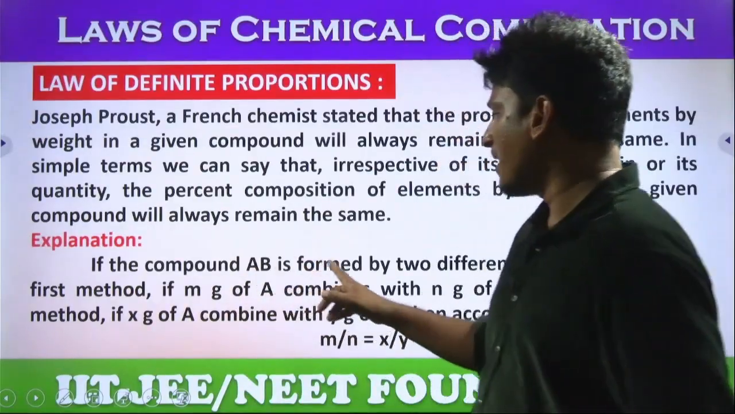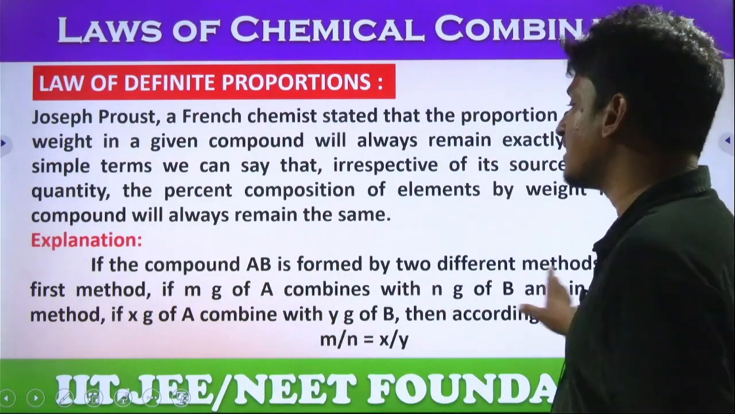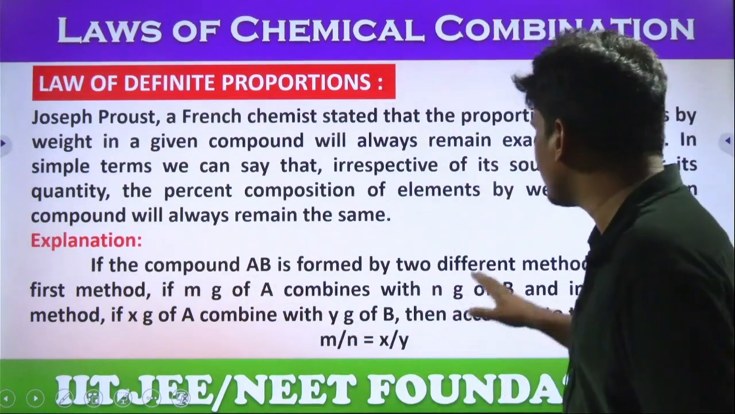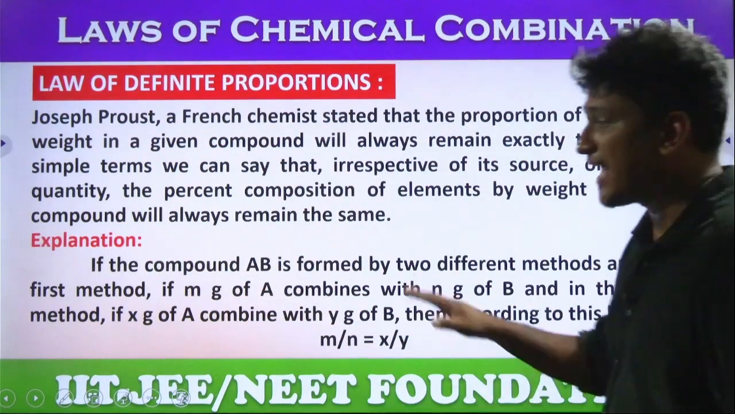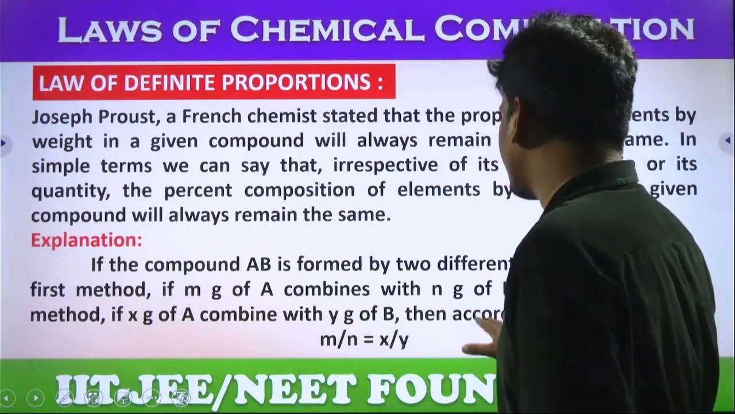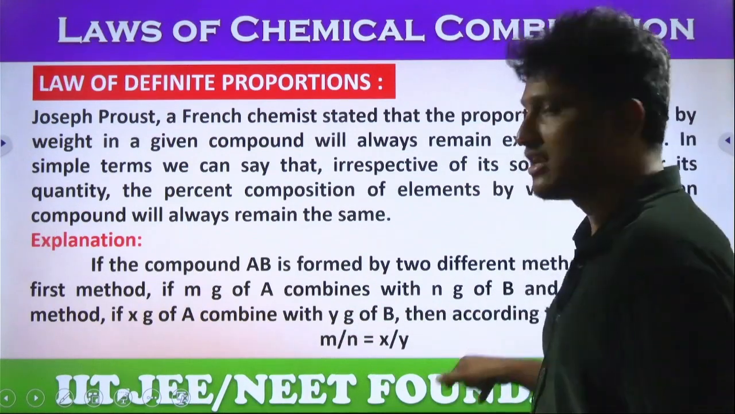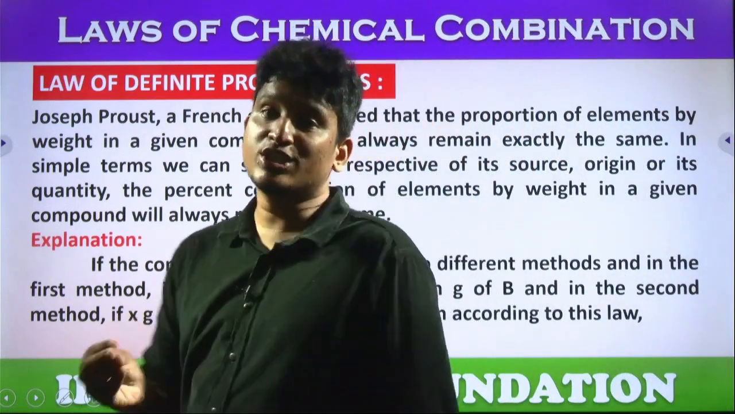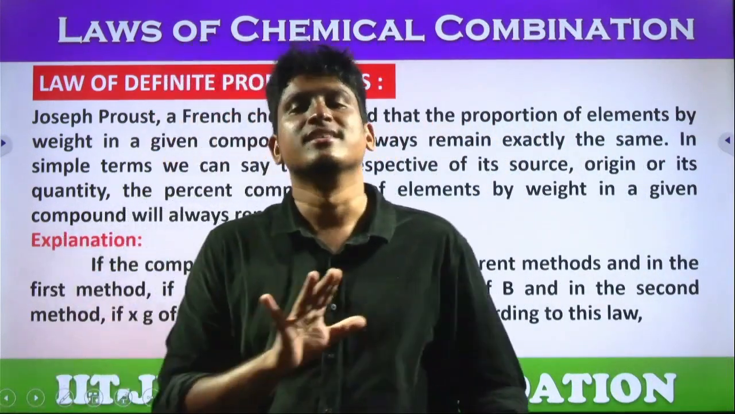If the compound AB is formed by two different methods, and in the first method m grams of A combine with n grams of B, and in the second method x grams of A combine with y grams of B, then according to this law, m by n is equal to x by y. That means the ratio in which they combine is the same.